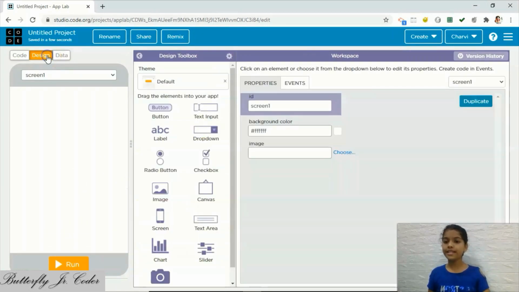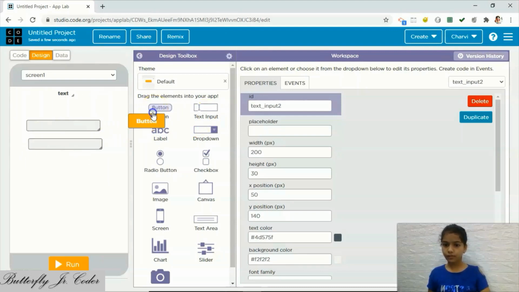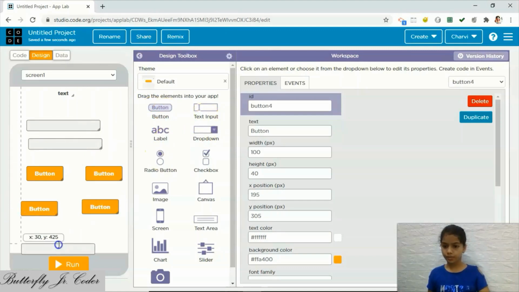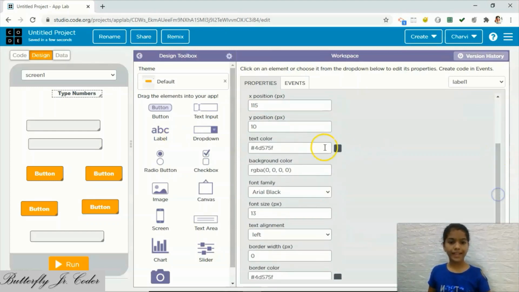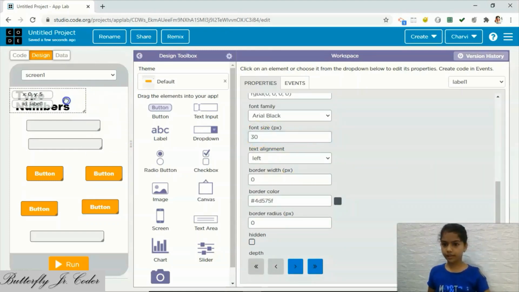Now we will go in design, take one label, then two text inputs, four buttons, and one text input. We will name this as "type numbers". Make the text color full black and make the font size 30.